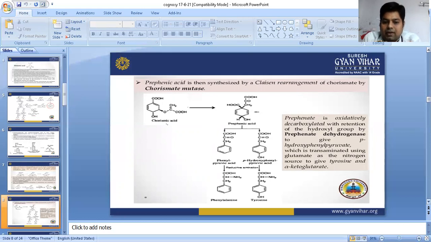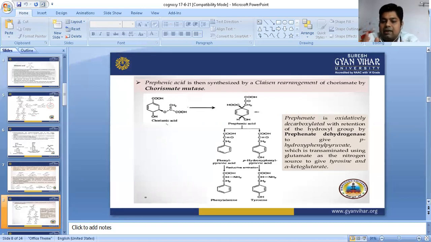So we can see here the prephenic acid is converted into phenylpyruvic acid and para-hydroxyphenylpyruvate. The phenylpyruvic acid undergoes reductive deamination, meaning reduction and the process of deamination, and then phenylalanine is going to form. And para-hydroxyphenylpyruvic acid in this structure forms tyrosine.